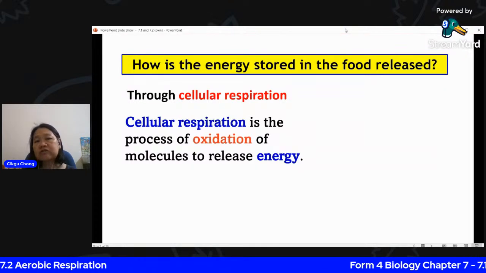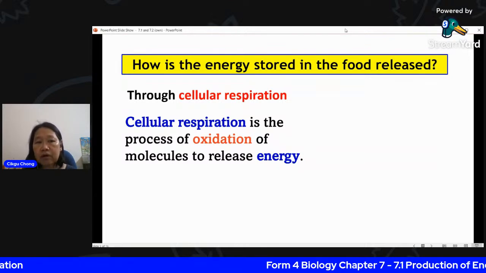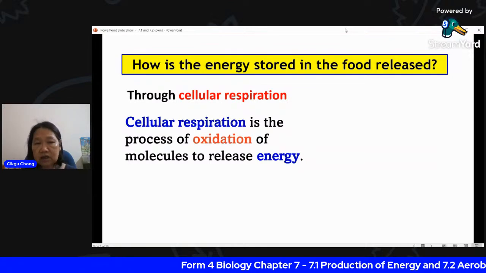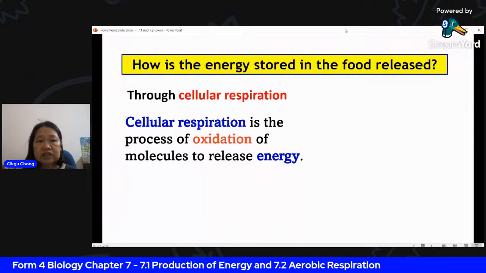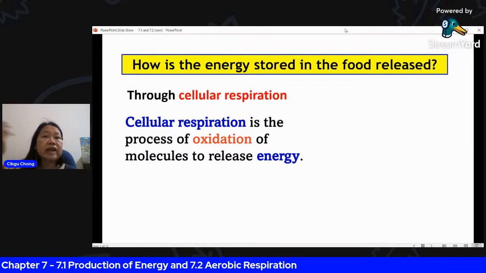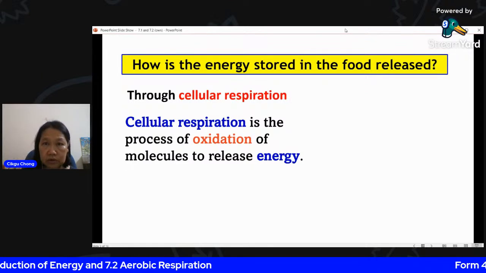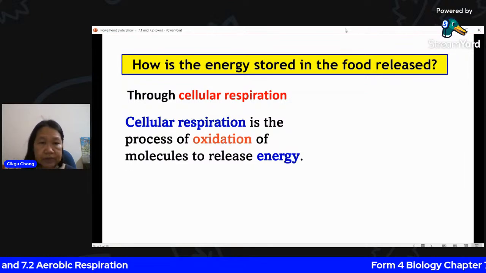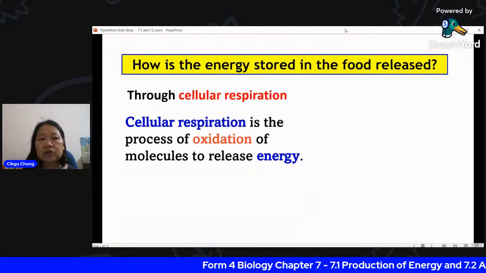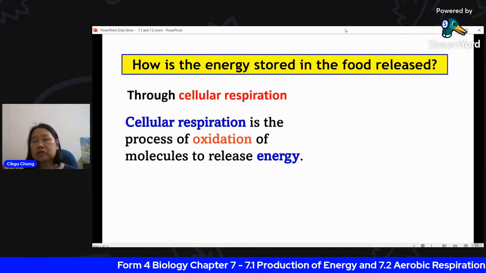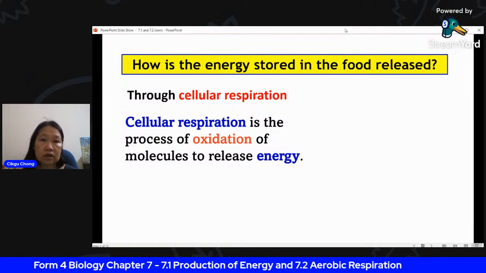So the definition of cellular respiration is the process of oxidation. You see the word oxidation, it comes from oxygen. Oxidation is a process whereby oxygen reacts with the molecule. It's a chemical reaction to release the energy that is stored in the molecule. So we use the word oxidation when we want to talk about releasing the energy from the food.